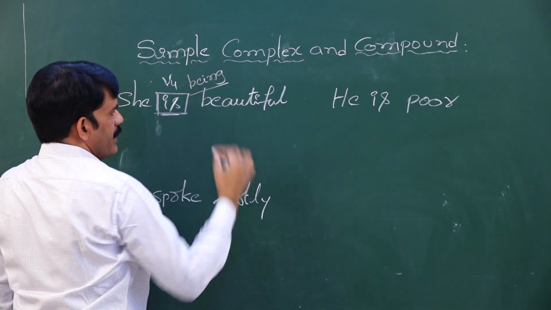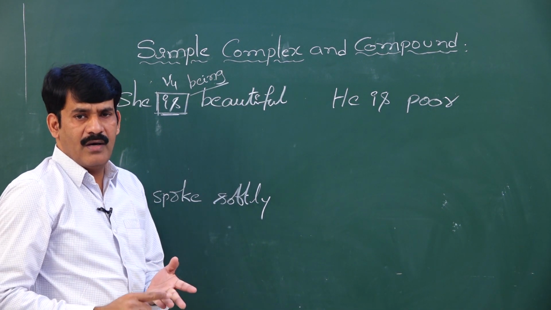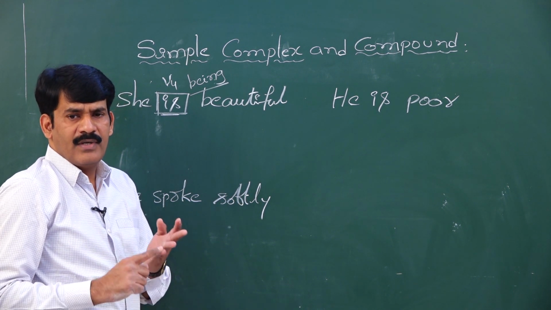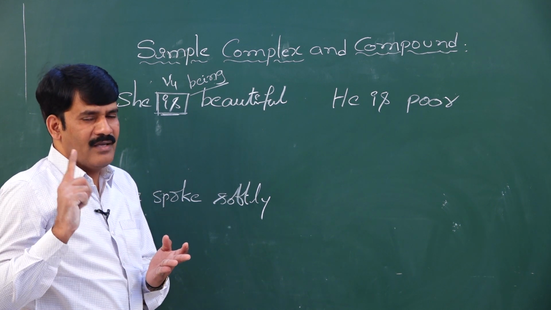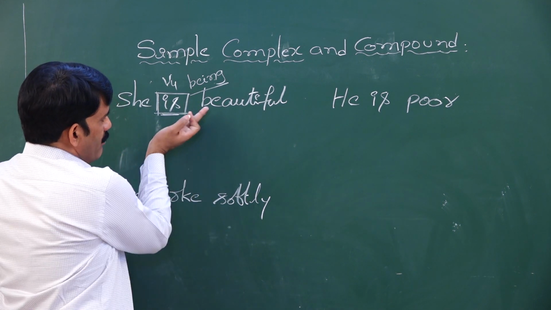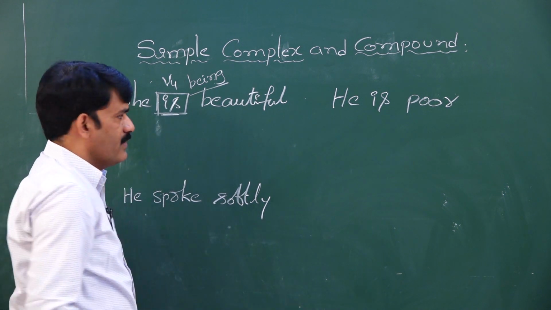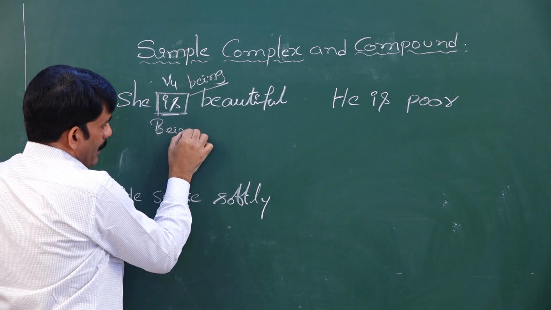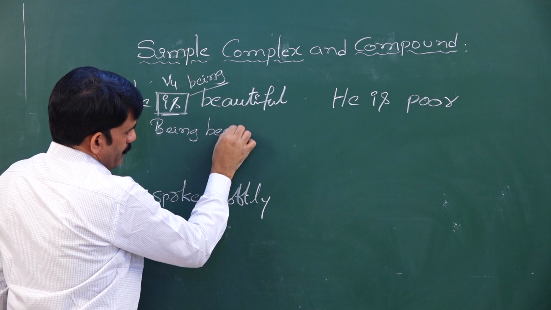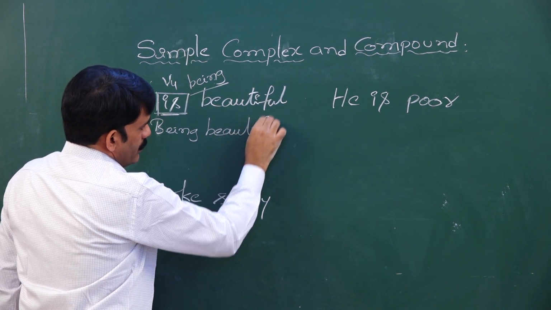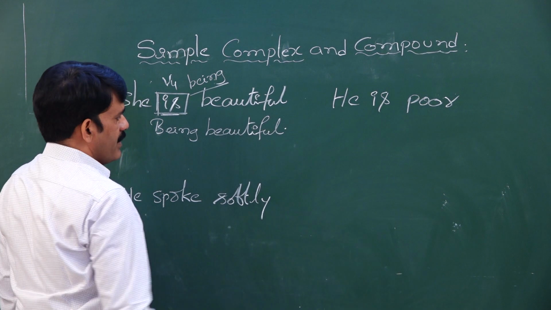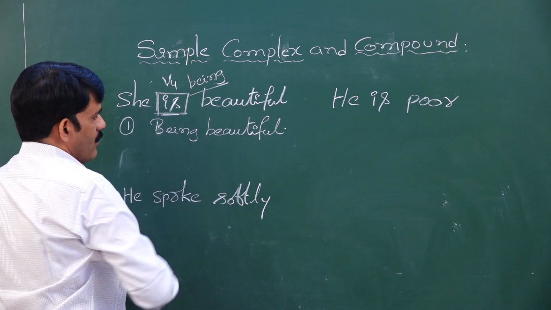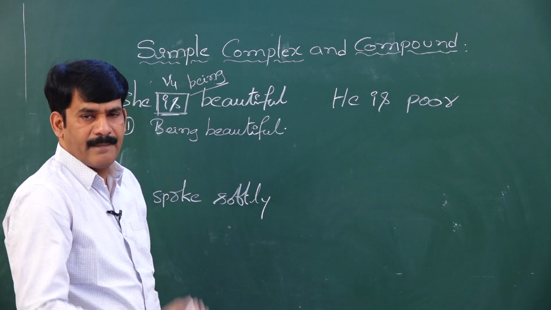B-E-I-N-G. Being is the fourth form of is, am, was, were. Never forget, the fourth form of be forms is being. So if I wanted to make this entire clause into a phrase, I should write the fourth form, that is being beautiful. Being beautiful is my phrase. This is the first technique that I explained, or the first way.